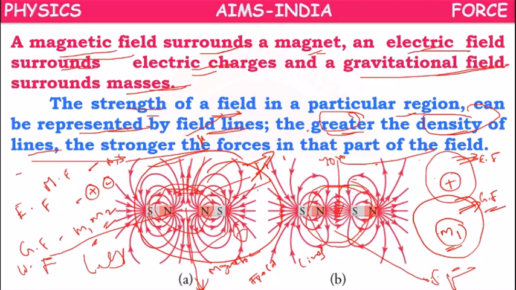So we are saying there will be a field around a pole, charge, or mass, but that field may be stronger or weaker depending on the density of field lines.